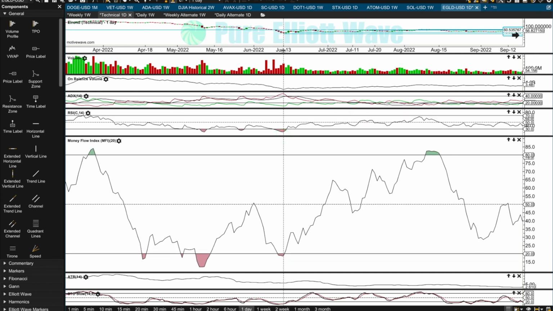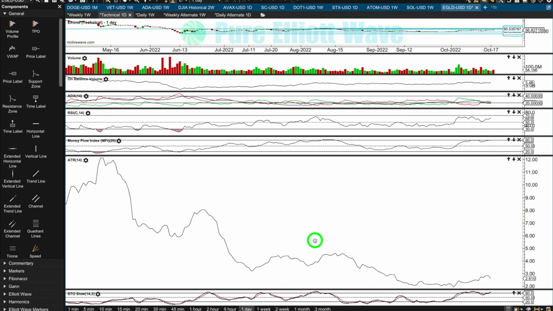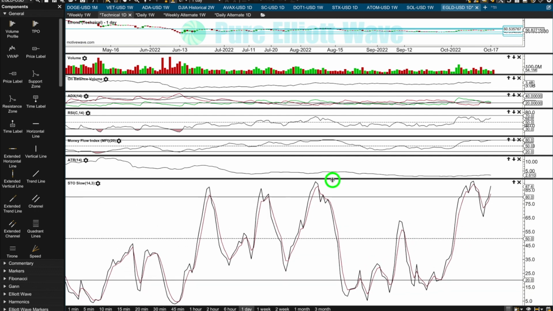Money flow index, though, does indicate some strong bullish divergence. The close back here, 108.57, and the close here at the low, 41. Price is closing lower. Money flow index is higher after reaching deeply oversold. That's bullish. ATR declining as price moves sideways. And stochastics currently overbought.